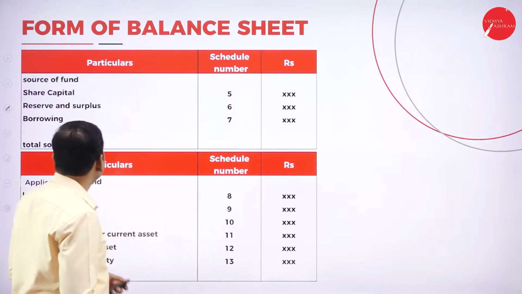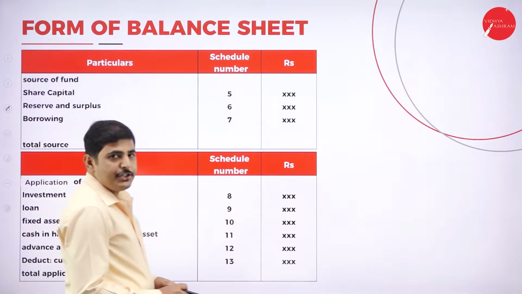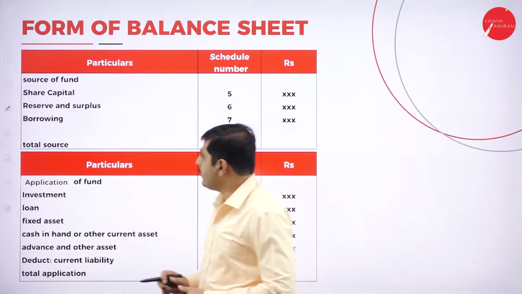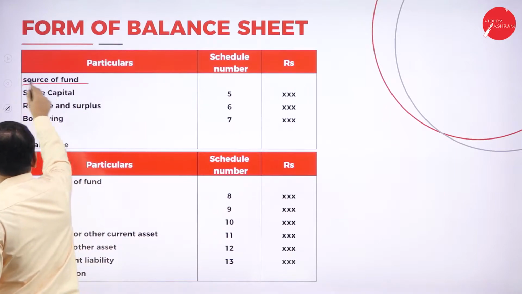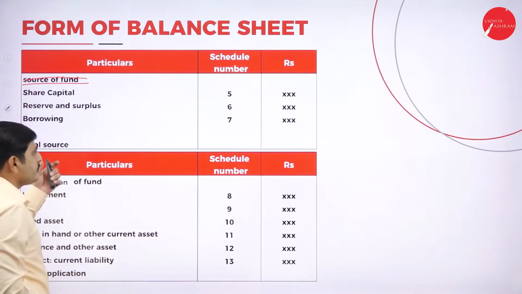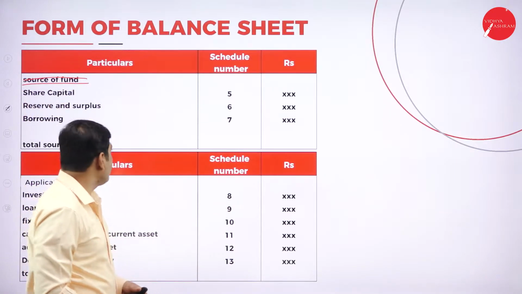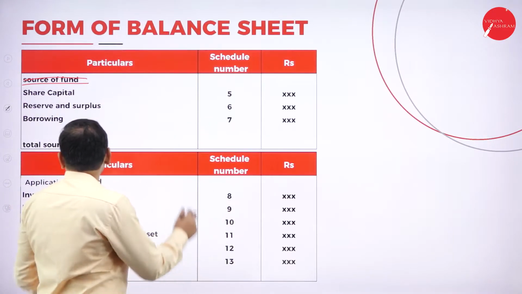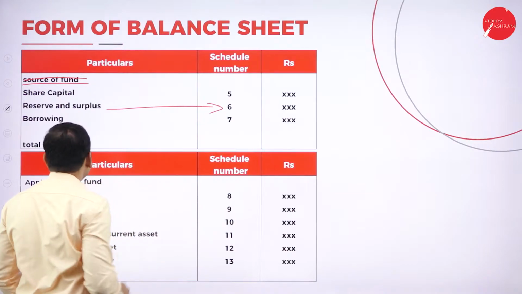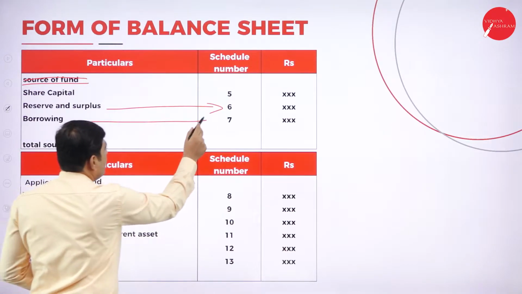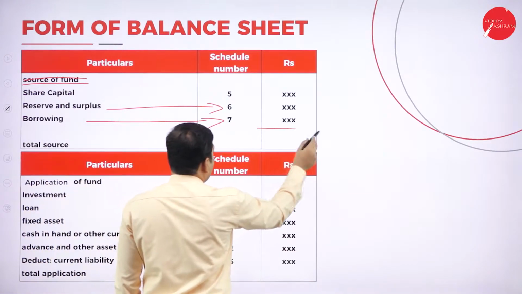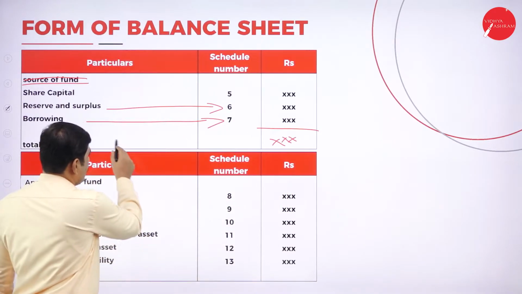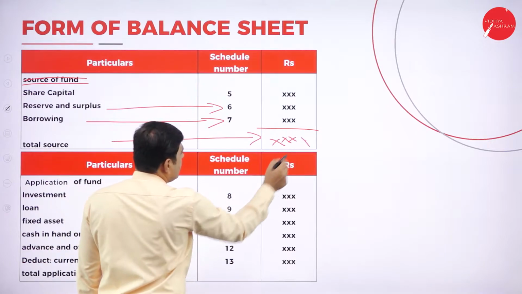Next, coming to the form of balance sheet. The balance sheet starts with the source of funds. Under source of funds, we will have three schedules: share capital, schedule number 5; reserves and surplus, schedule number 6; and borrowings, schedule number 7. If you add them, that is the total source.